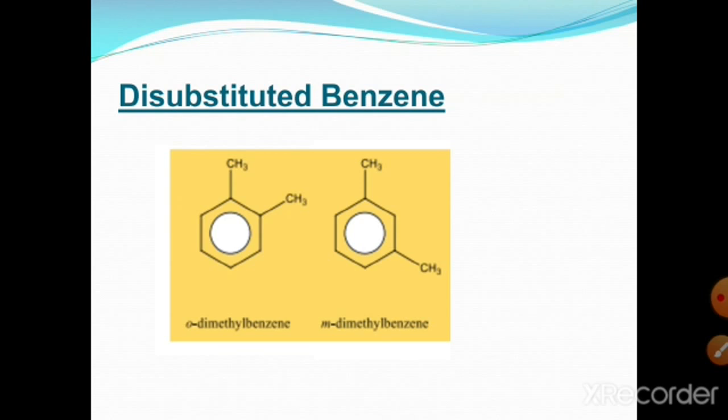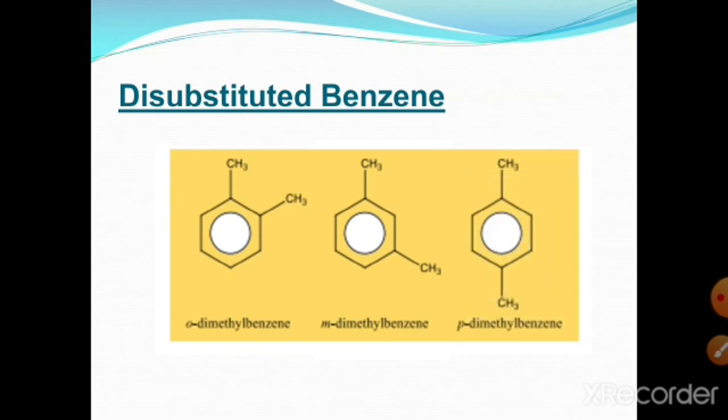metadimethylbenzene. And if both the alkyl groups are present, both the substituents are the same, and with respect to each other their position is 1,4, then its name is para-dimethylbenzene, or 1,4-dimethylbenzene is used in the IUPAC system.